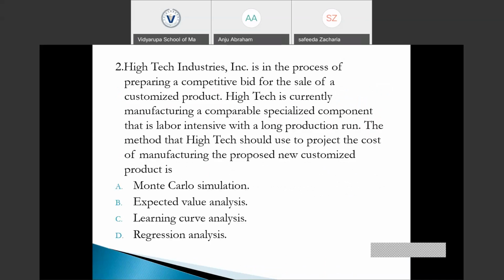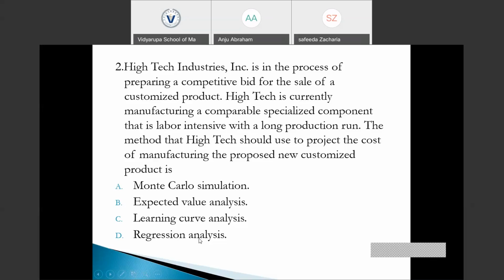And for the method that would be used, we could not use expected value analysis because we are not given the possible outcomes, or we are not faced with a situation of uncertainty here. Monte Carlo simulation is used in a situation where there are several possible outcomes, and we are to select the best possible outcome among them.